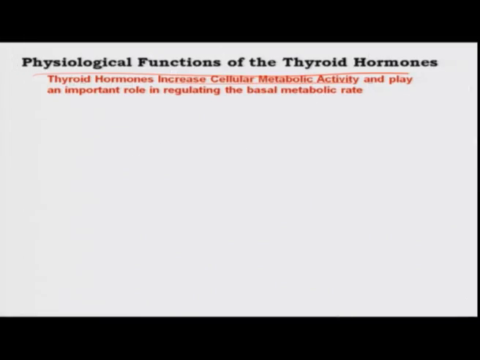It is the sum total of all the chemical reactions that are going on inside your cells, the sum total of all the anabolic as well as catabolic activity, and this is very important for the functioning of your body. So, thyroid hormone regulates the cellular metabolic activity, and as a result it also plays an important role in regulating the basal metabolic rate of your entire body.